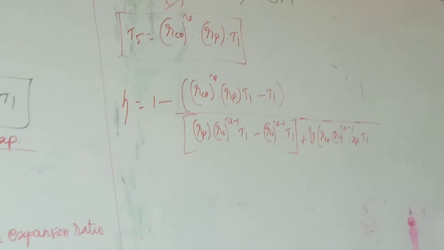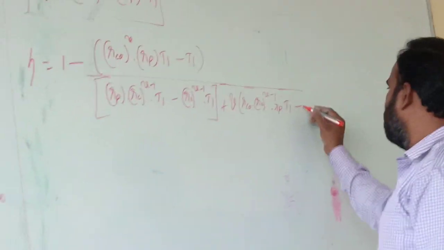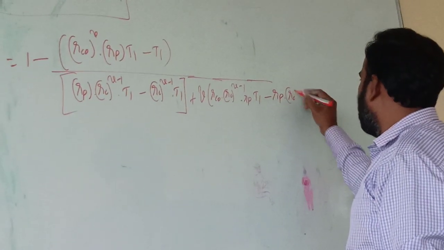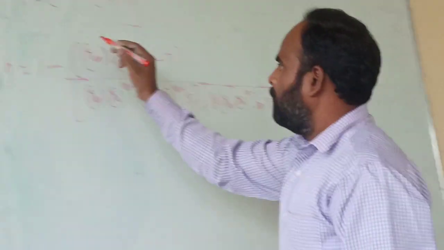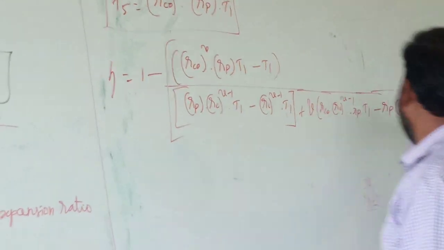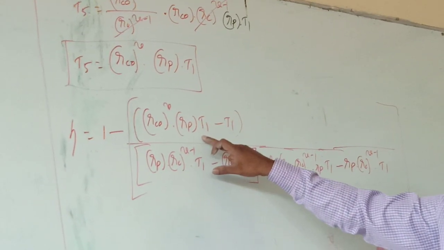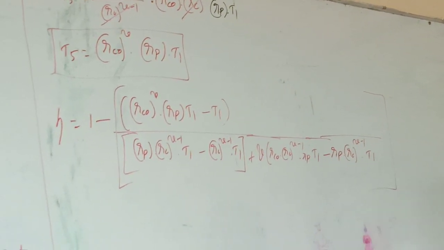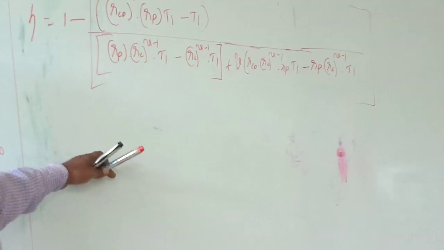The terms will be very lengthy. Then T3 will be equal to again RP into RC power gamma minus 1 into T1. So this is 1 minus of this. In the numerator and denominator we have T1 as a common term, we can take it outside and it will get cancelled, and I am going to write the equation without T1.